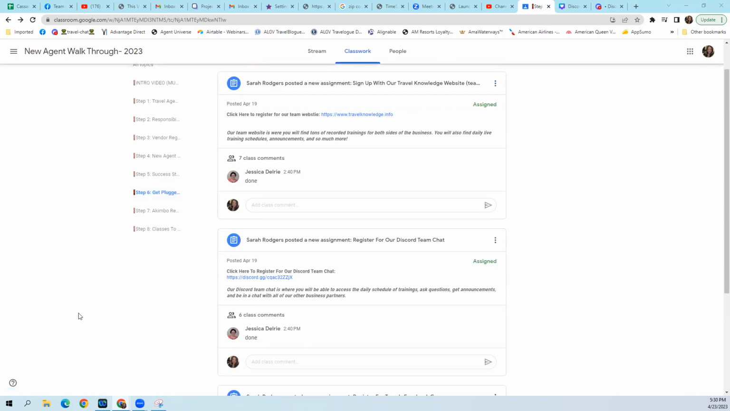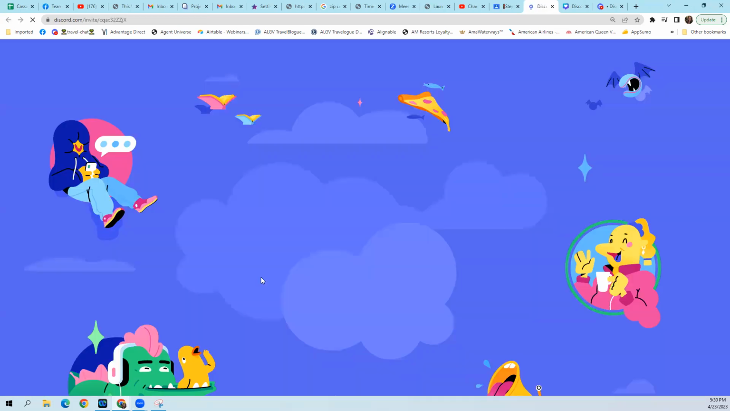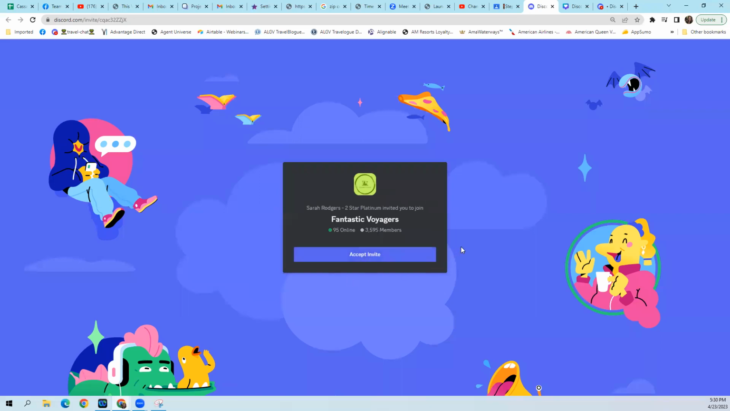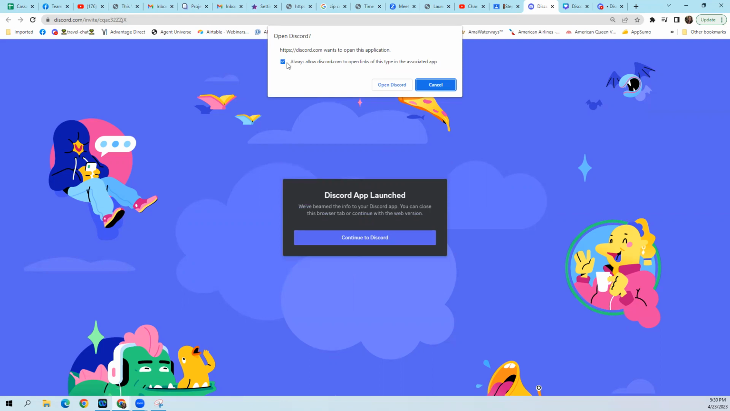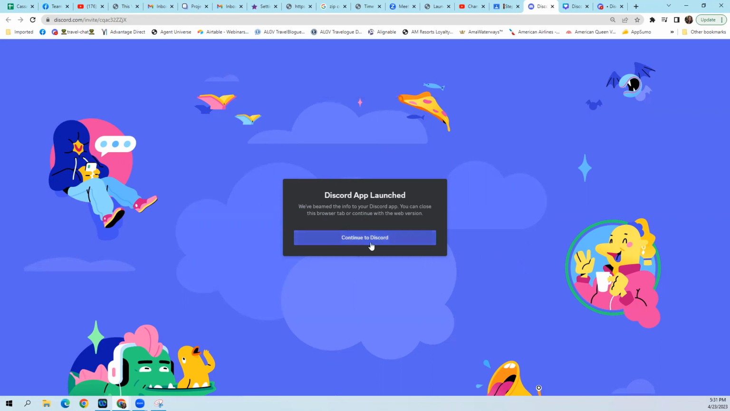One of the things that you do on that step is to register for Discord. So back on step 6 of the classroom, here's the link to Discord. Once you click on that link, honestly, I'm not sure what you are going to see. Since I am already registered, it will take me right into it when I click accept invite. But I believe it is going to ask you some questions, and those questions need to be answered in order to get access to Discord. You'll see what my Discord looks like in a second.